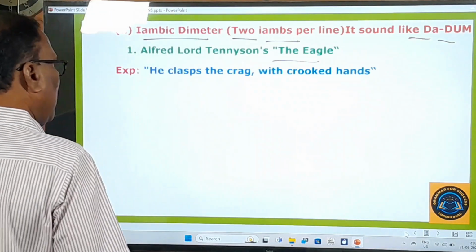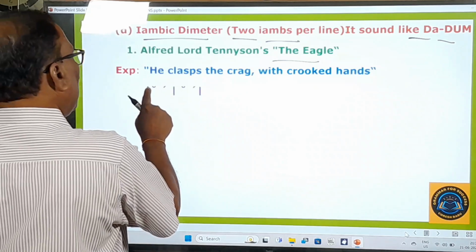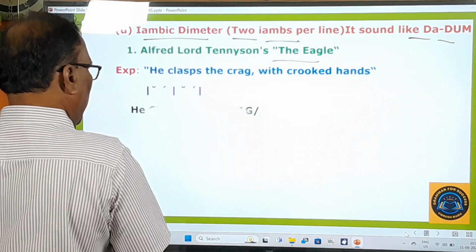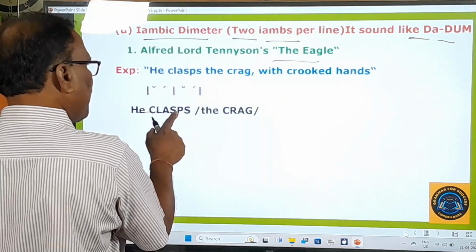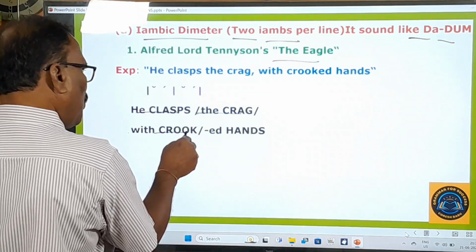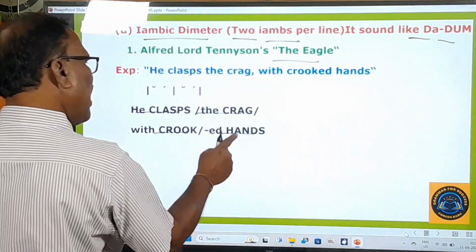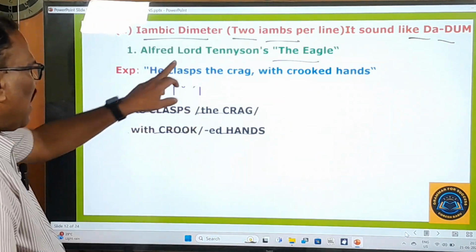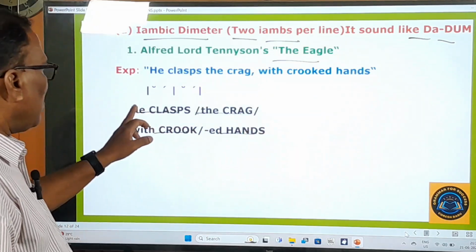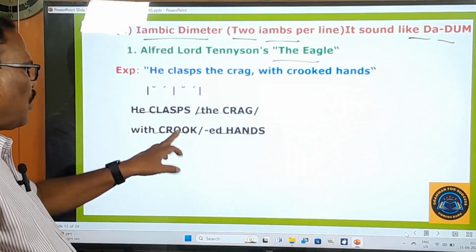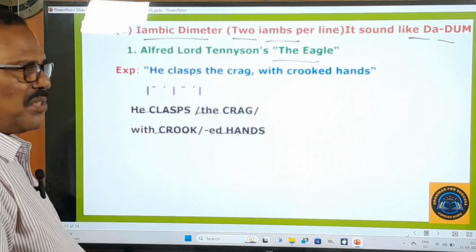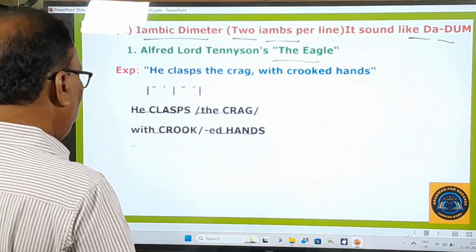Here you pay attention, as 2 feet are there in this line. 1, 2. And how to do that? He clasps the crag, with crooked hands. See, the division is: he clasps the crag, with crooked hands. So this is the stressed, unstressed pattern, you know that very well. This is how we have to divide the poem.